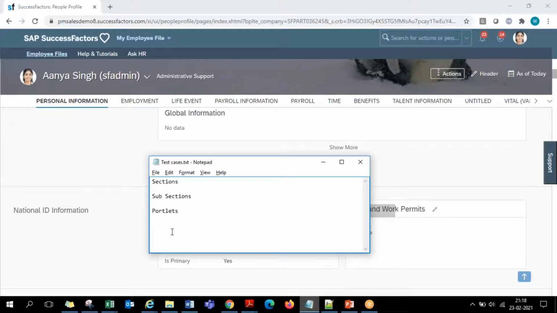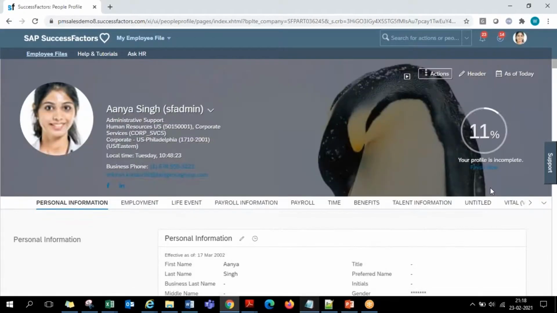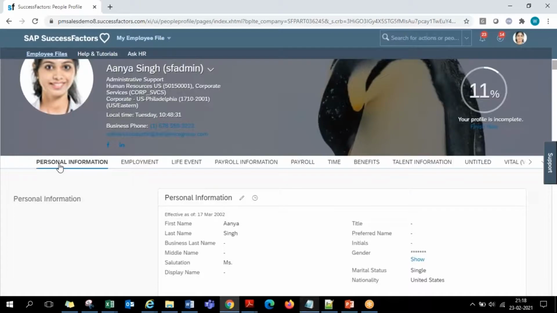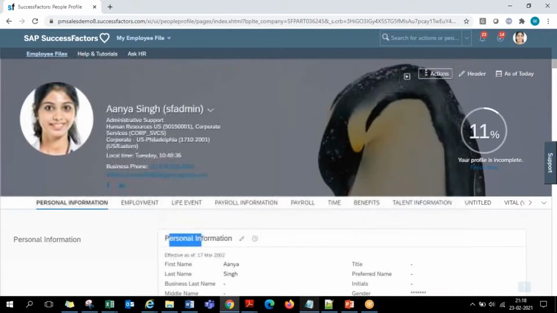Okay, so now if my customer has his own requirements with respect to what sections should be present here, what the names of these sections are, if they want to relabel the sections, or what subsections are against a section, and what portlet should be against which subsection, all this ordering. So the order of the sections, the labels of the sections, subsections, portlets, the layout, how the people profile screen layout appears. The customer wants to customize it as per his requirement. He wants the personal information to be in the third place, the time information to be in the first place.